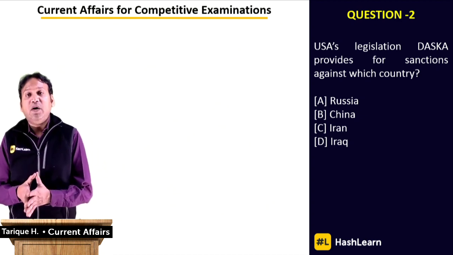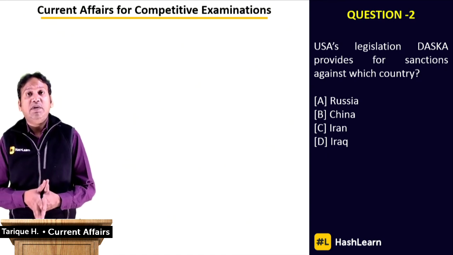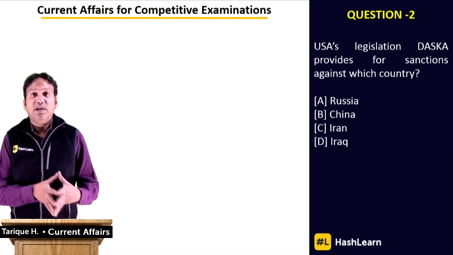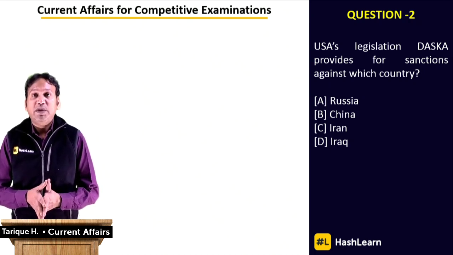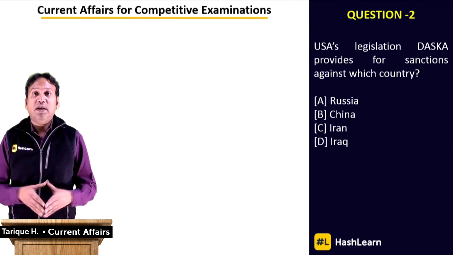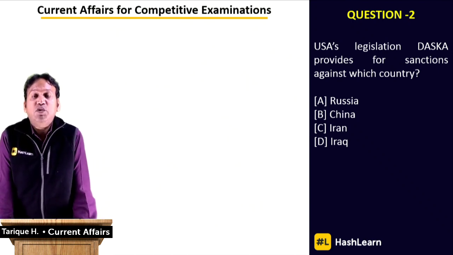And why was it in the news recently? Because I think on the 18th of December, there was legislation that was tabled. The bill was tabled in the U.S. Congress, called the DASCA Act, and it was basically to focus on Nord Stream 2. Nord Stream 2 is a pipeline that goes from Russia to Germany.